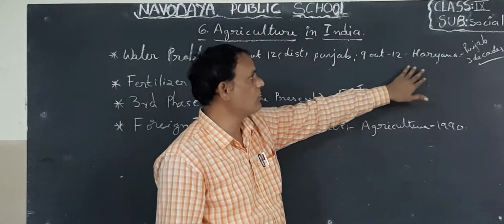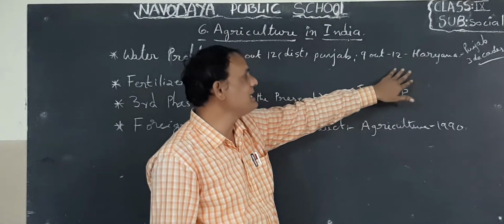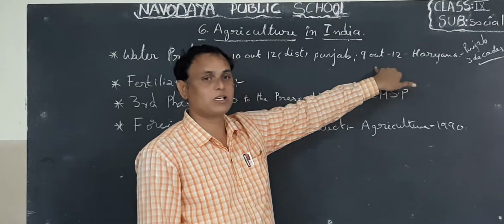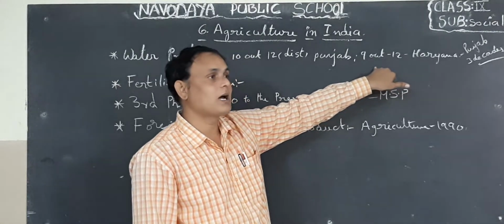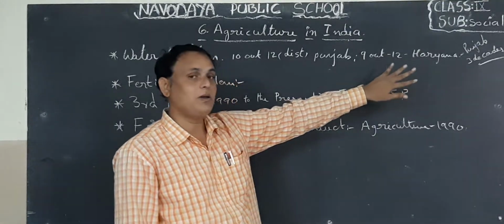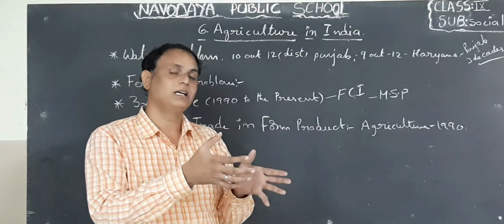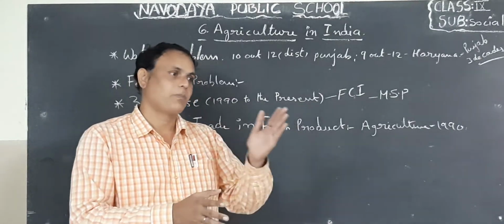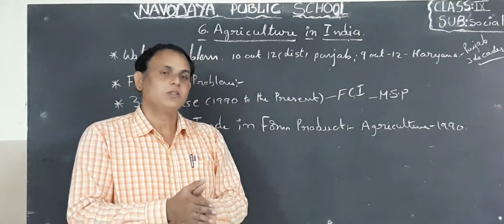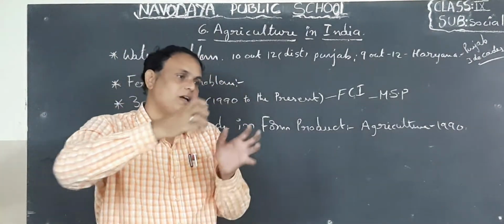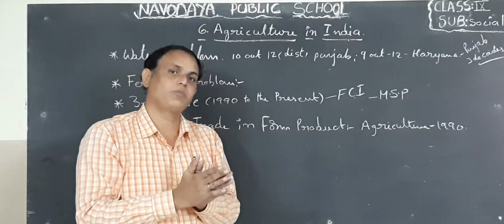The Haryana groundwater level also decreased, in 9 out of 12 districts, children. Okay, children. So this is the condition. Why? Because we implemented the green revolution for the first time in these 2 states, Punjab and Haryana. In this way we extracted more water from the ground and we applied more pesticides upon the fields.